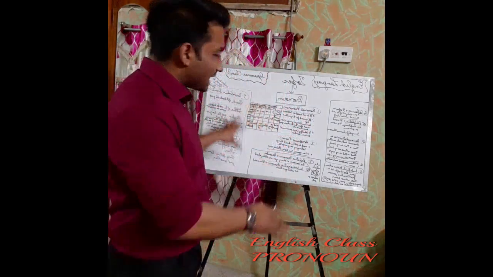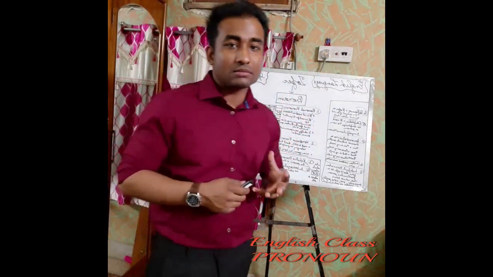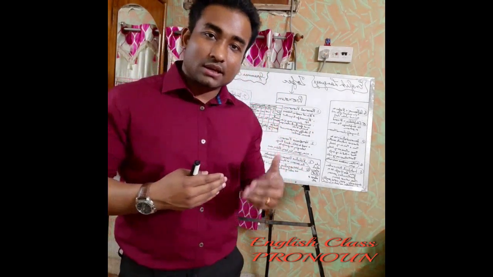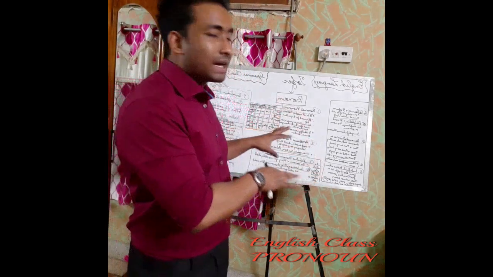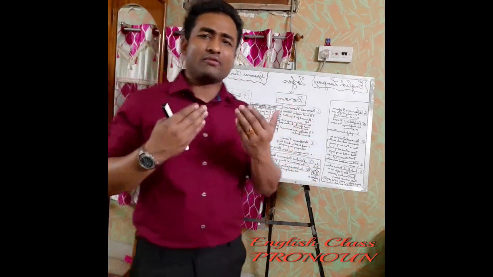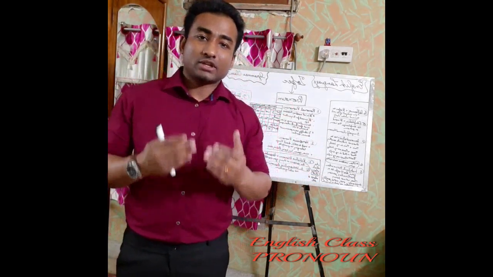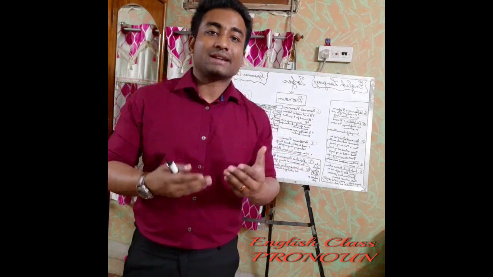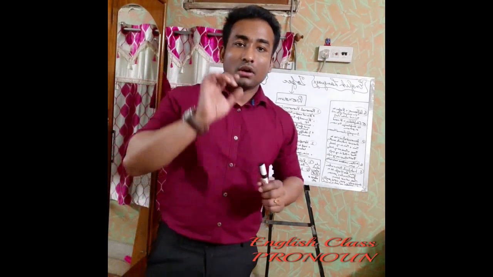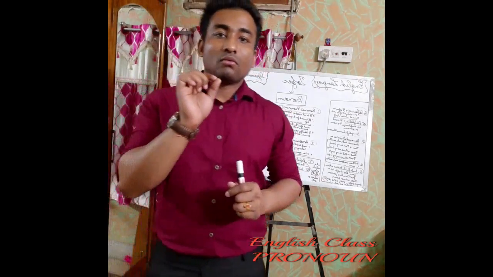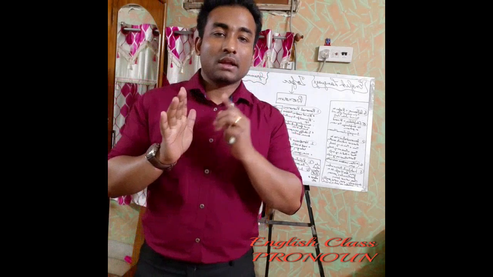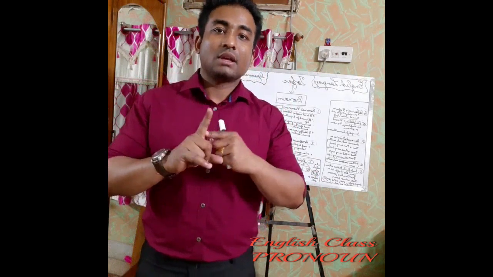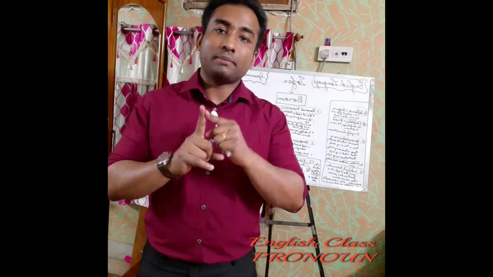I'm sure it's not that visible. You can zoom in if it's possible and then take a screenshot, and when you then see my video again, you can understand what I want to say. And obviously when I'm explaining, I'm quite sure that it's very audible and clear to you, so you can understand, you can write it down as well. So in personal pronoun, what we know is that there are 3 persons. We have divided the personal pronouns into 3 persons. First person singular and plural.